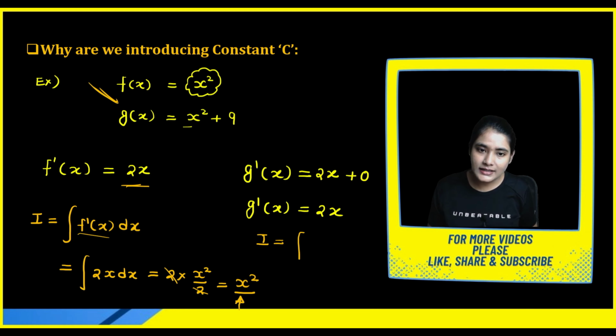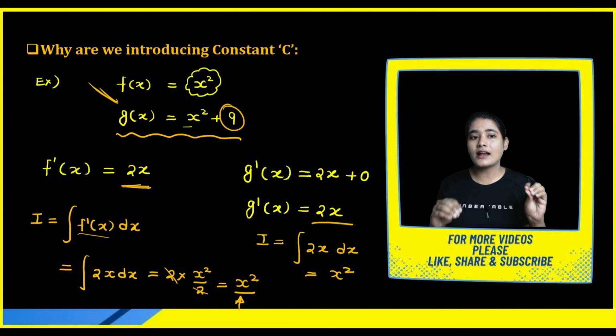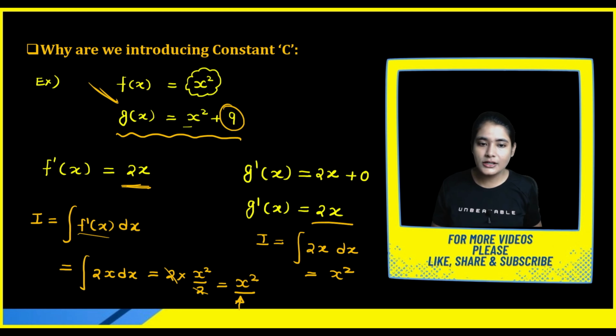Now try to understand. Let us consider we are going to integrate 2x, like g of x basically, that is again 2x, okay? If you do not introduce a constant, you will get x square. But your g function is not x square, right? It's x square plus 9. If you do not introduce any constant, then try to understand, the same function you considered for the differentiation, if you are doing the integration of the differentiated function, then definitely you have to get the same function again. In this case, you are not getting the same function. Here you are getting x square, here also you are getting x square.